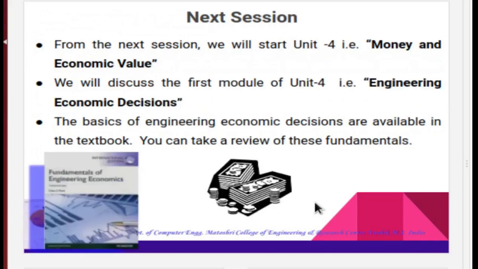In next session, we will begin unit number 4, that is money and economic value. We will discuss the first module, that is engineering economics decision, from unit number 4.